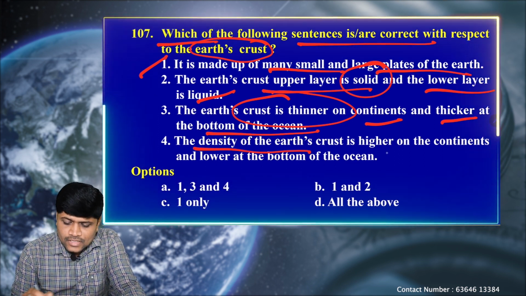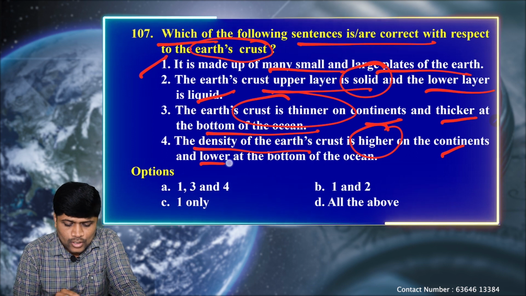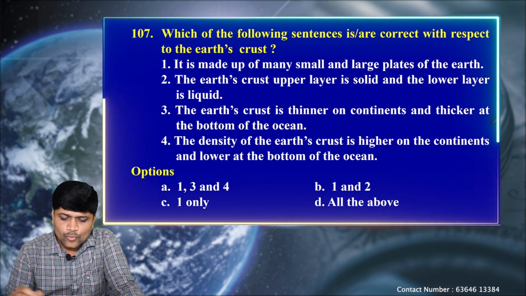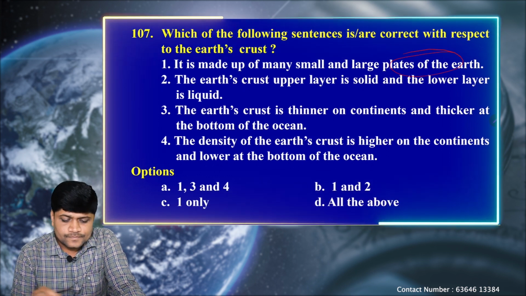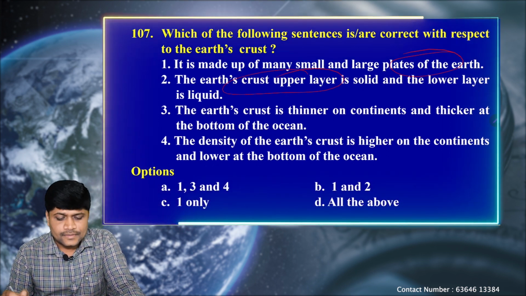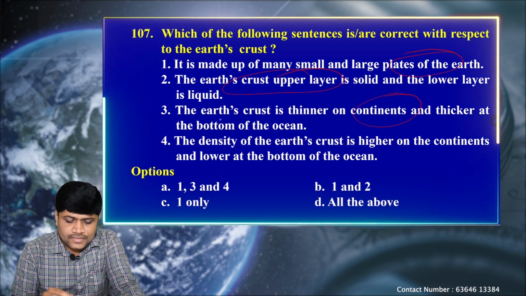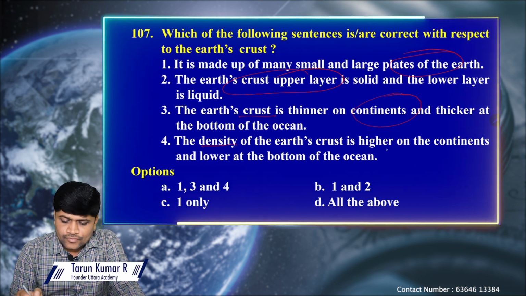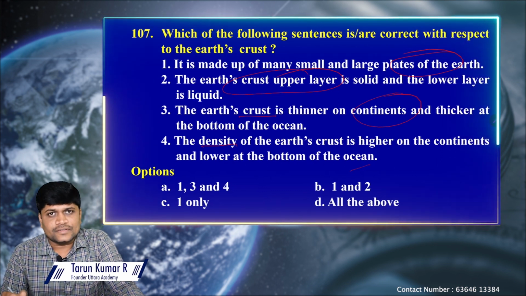Next, the density of the earth's crust is higher on the continents and lower at the bottom of the oceans. Here the question is about the plates on the earth crust layers, the earth crust thickness on the continents and the oceans, and even the density of the continental and oceanic plates.